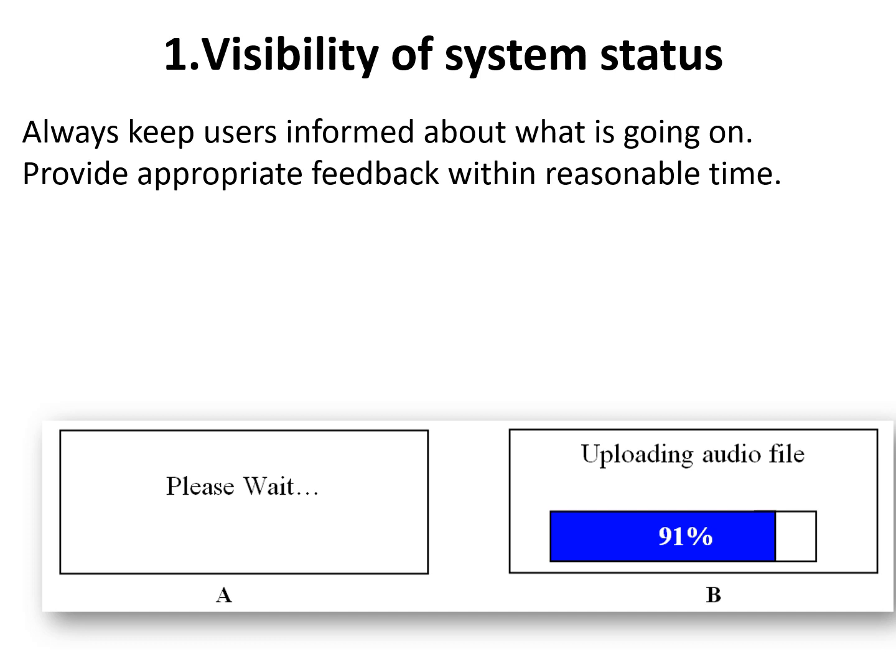This principle states that the user should know what is going on inside the system. We need to give feedback of his or her action within a reasonable time. This feedback is normally associated with points of action and can be provided using a color change, loader, time left, graphic, etc. We can see in figure B, only 9% is left. The file is already uploaded, 91%, and only 9% is left.